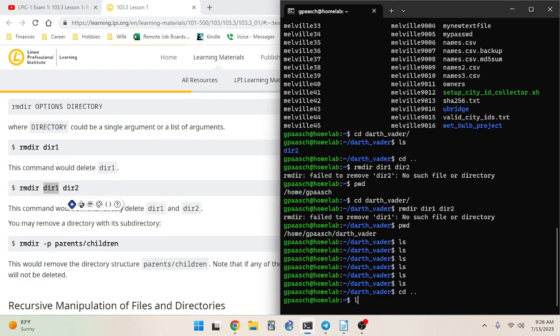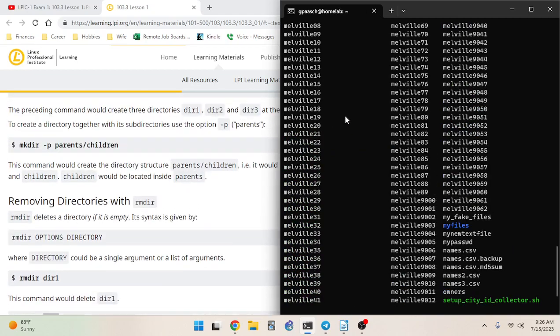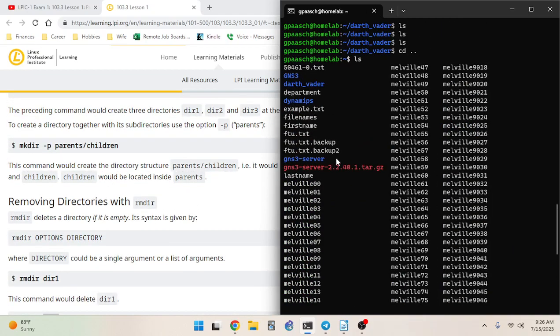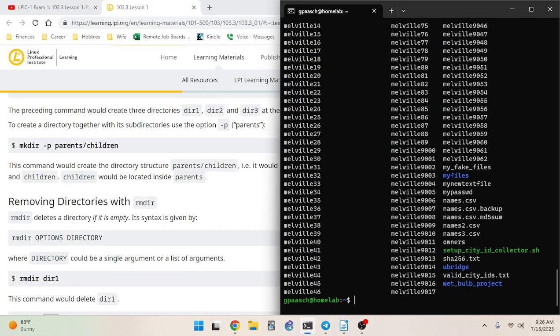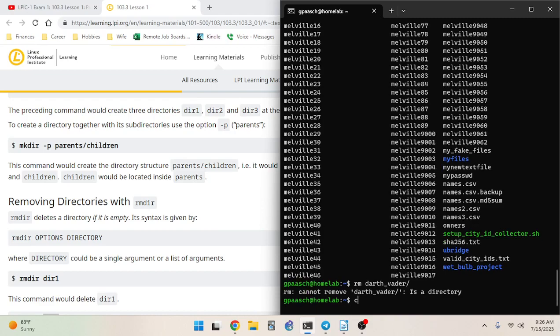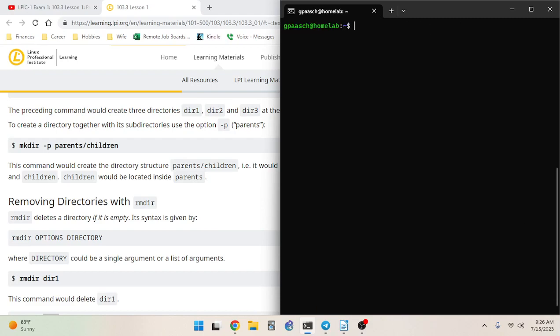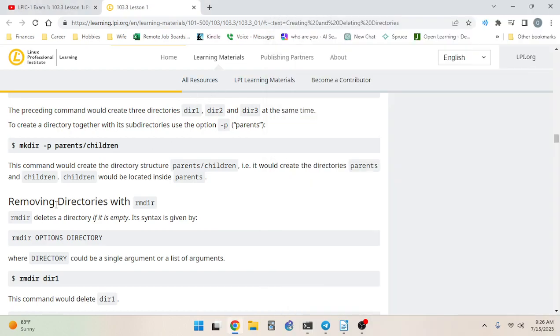So if I do cd .., now we won't have that dir1 anymore, because before that was also the case. So that's good to know. I'm glad I know that. That'll be important for things like scripting and stuff. So let's try the rmdir. There we go. Okay, that's a new way to do that. All right, so moving on.